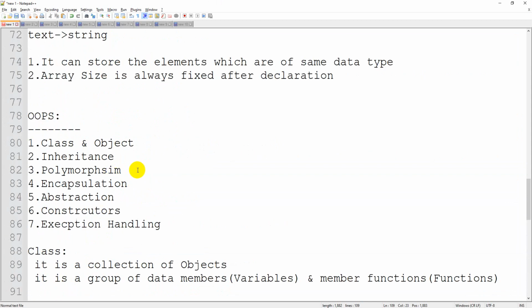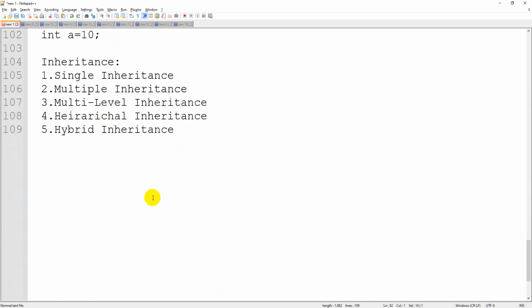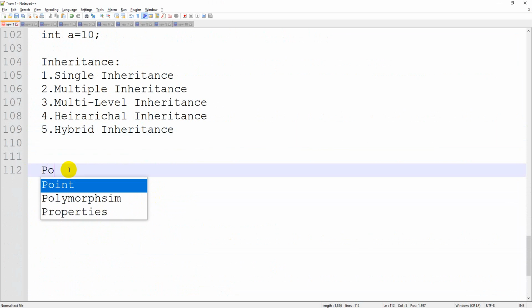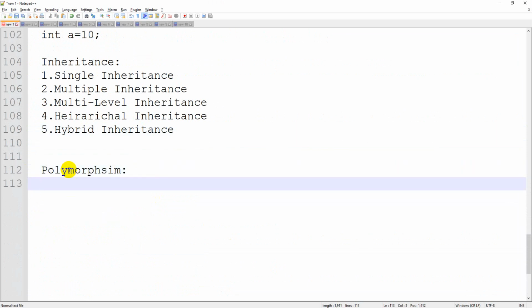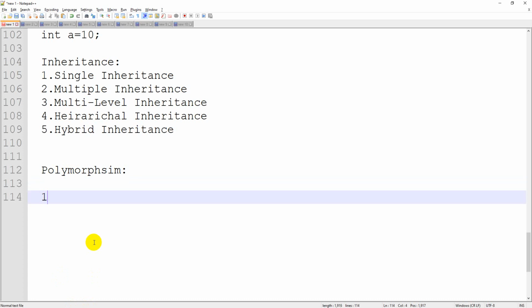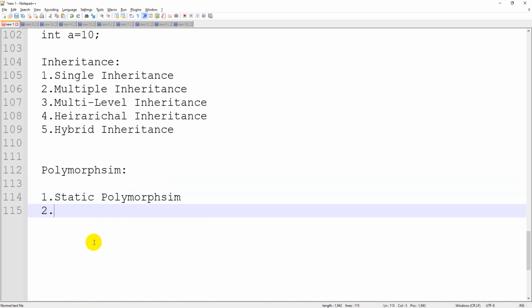Now moving to the next topic, that is polymorphism. Polymorphism is a topic of having multiple instances with the same name. Technically, polymorphism can be defined like this: one in many forms. Polymorphism is of two types actually. One is static polymorphism, the second one is dynamic polymorphism. Static polymorphism and dynamic polymorphism.